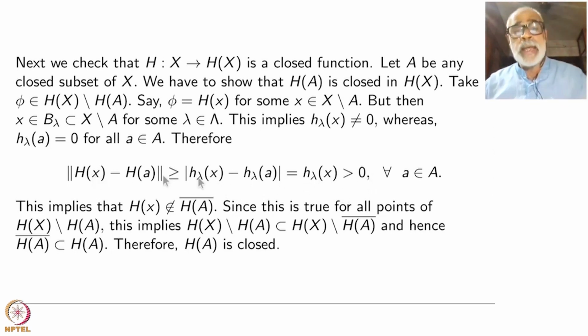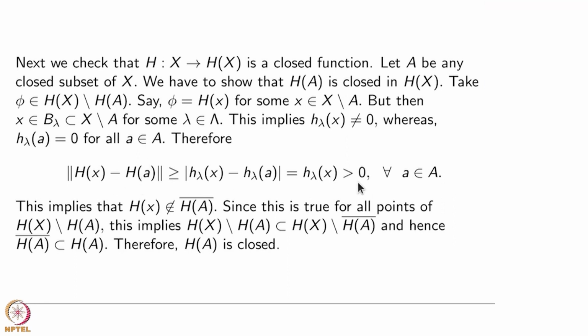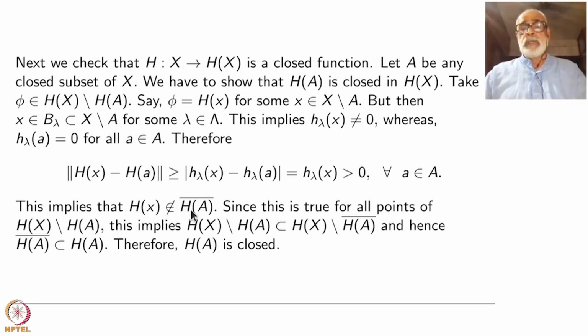This happens for all a. One single positive number, and this norm is bigger than that for all a. That means the distance between hx and the set HA is positive. Therefore, hx cannot be in the closure of HA. This says pointwise, but it is true for all a. Therefore, the distance between hx and capital HA is positive. That means hx is not in the closure of HA.